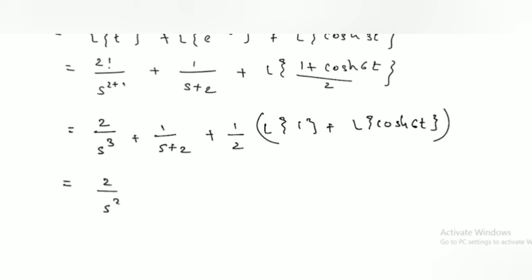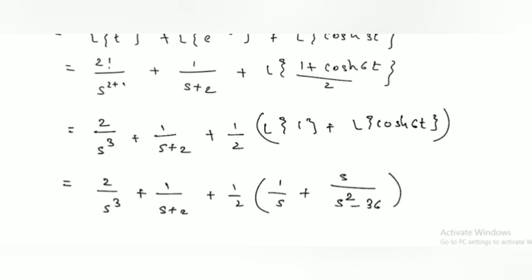So 2 upon s raised to 3 plus 1 upon s plus 2 plus 1 by 2. Again here Laplace of 1 is 1 by s plus Laplace of cos hyperbolic 6t is s upon s square. Here it is a hyperbolic function, so minus 6 square. 6 square is 36. This is the Laplace transform of this function.